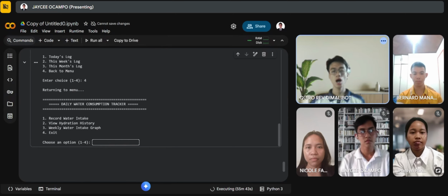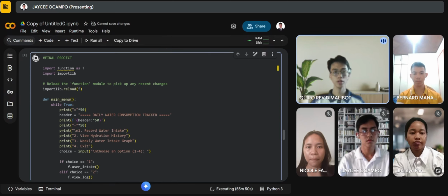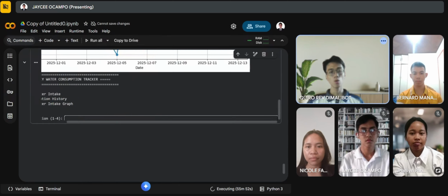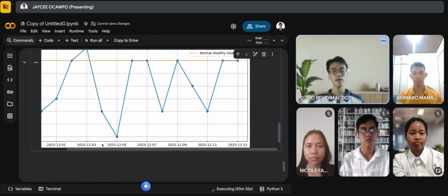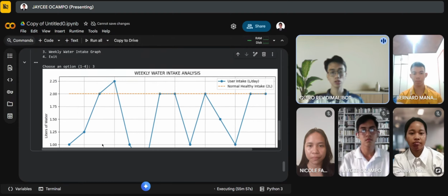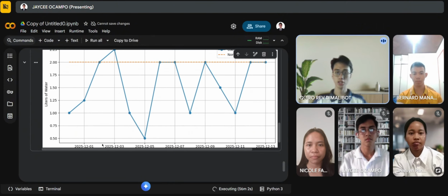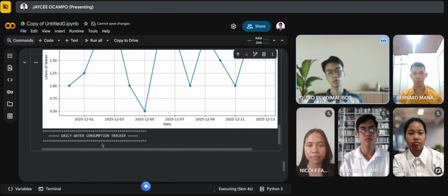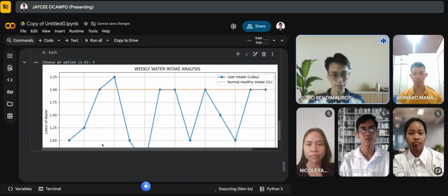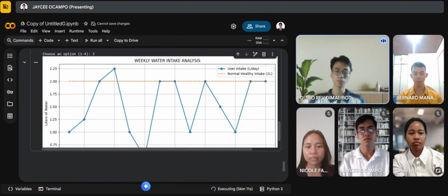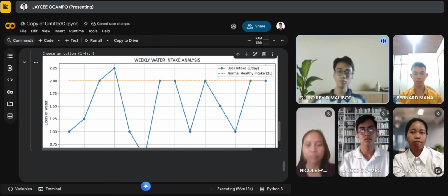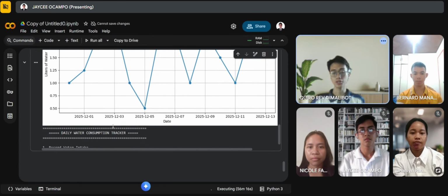Upon choosing this, as long as the user has a week of water intake stored, a graph will appear with simple labels showing the dates, compared to the average water a person must intake in a day. This encourages the user to drink water and stay healthy. It also informs them that drinking an extra glass or more would make them healthier than an average person.